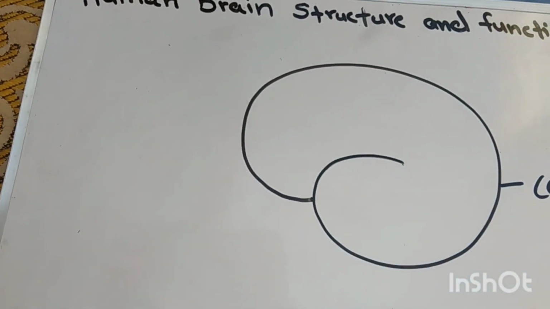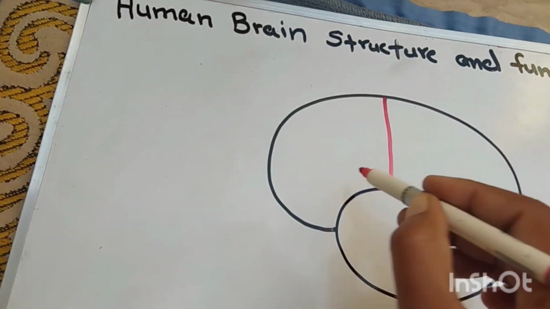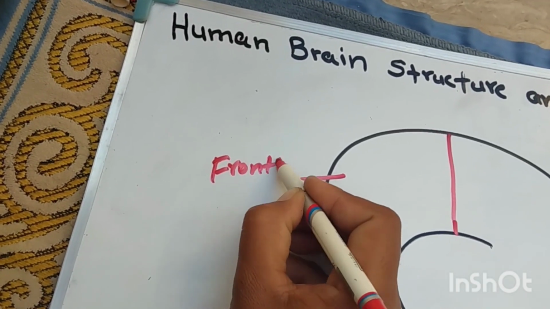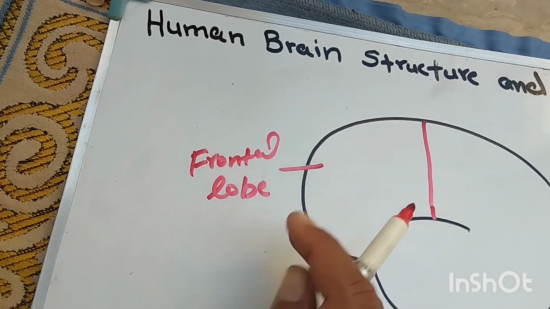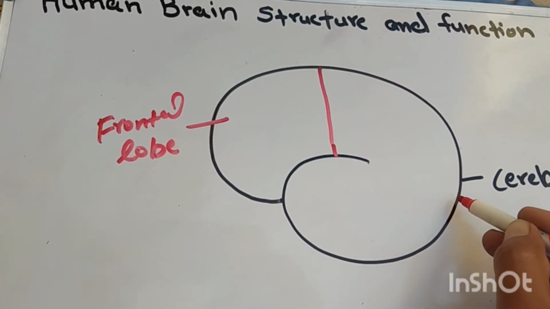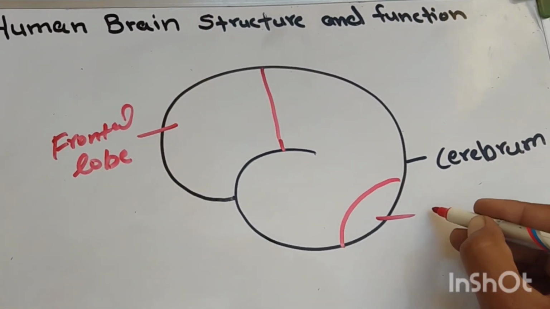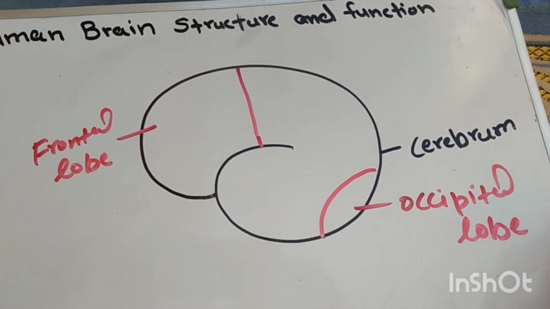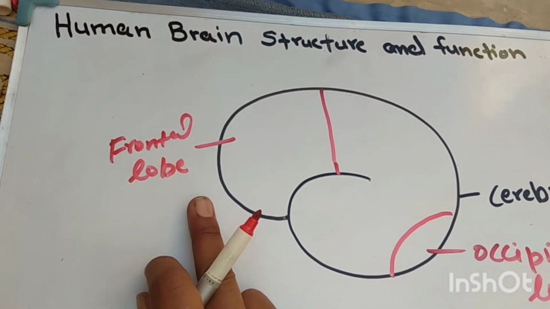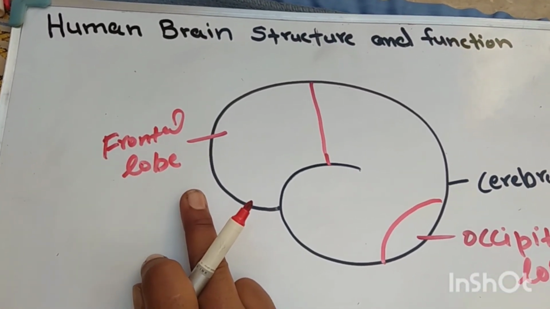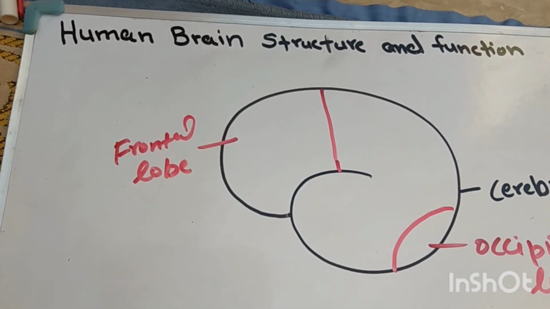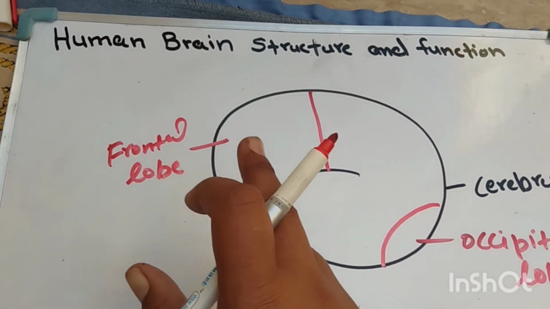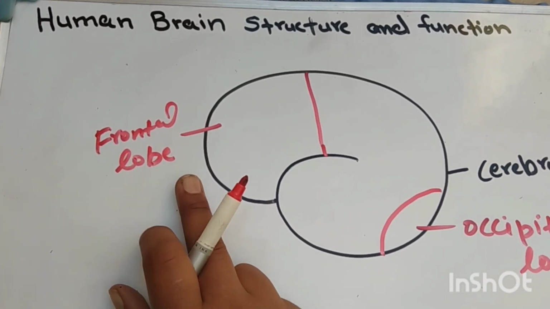The cerebrum is divided into four lobes. The large lobe is the frontal lobe, which is present in the front of our skull, and behind the frontal lobe is the small occipital lobe. The frontal lobe controls our eye movement. Movement of our eyes is controlled under the frontal lobe.